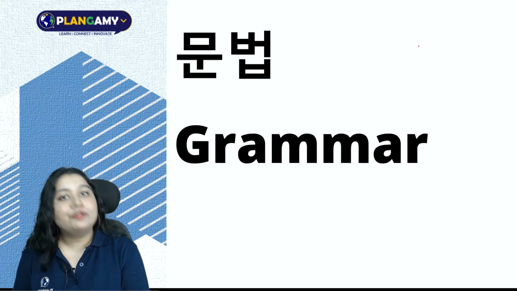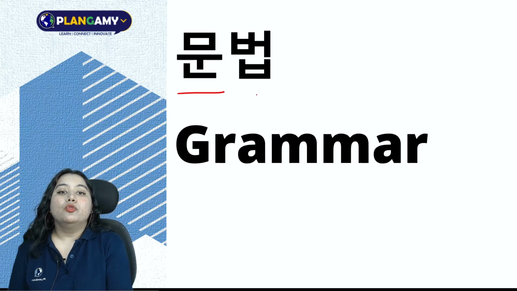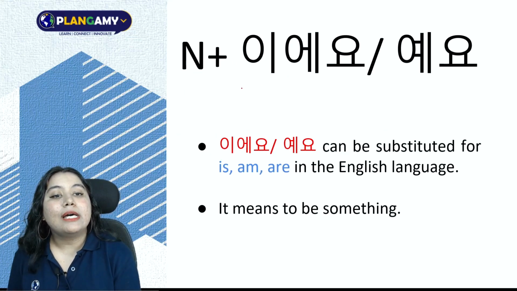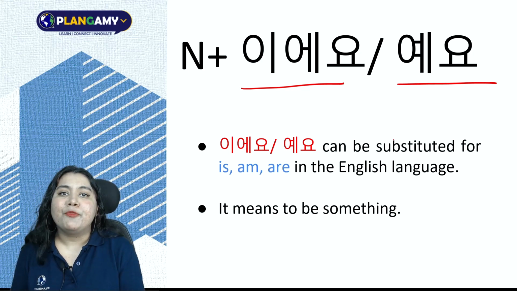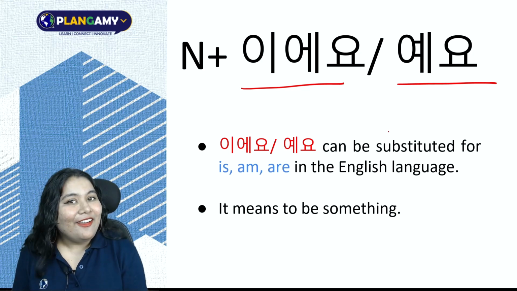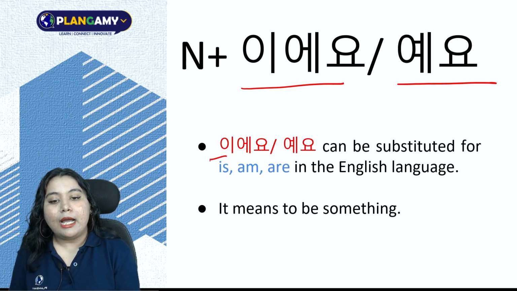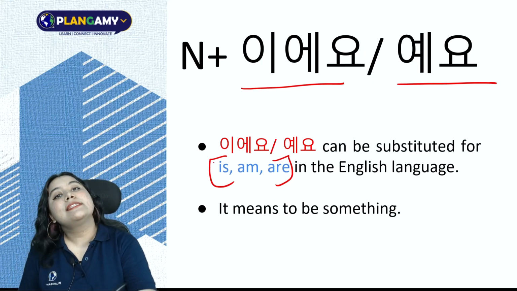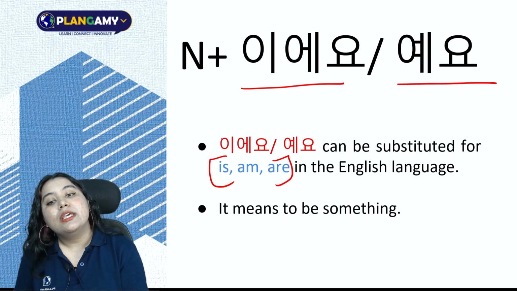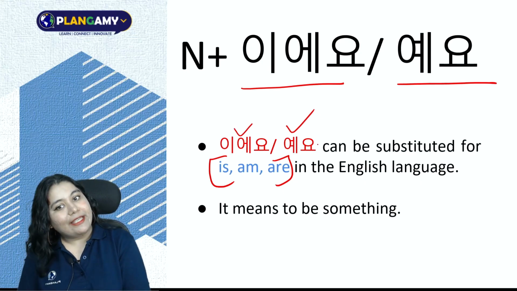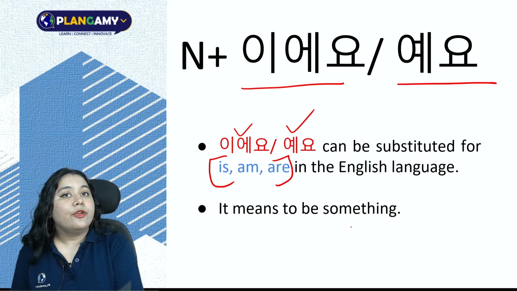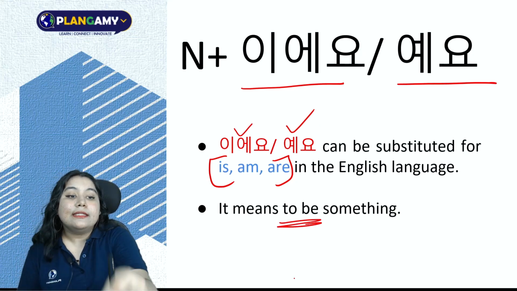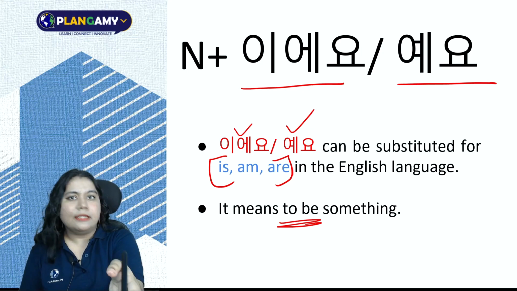We move on to 문법 or grammar. 문법, grammar. Our first grammar for today is noun plus 이에요 and 예요. So what is 이에요 and 예요? 이에요 and 예요 can be substituted by is, am, are in the English language. So wherever you might be using is, am, are in a sentence, you can use 이에요, 예요 for the same cases. So 이에요, 예요 essentially mean to be something. This is that, this is this, that is me, something like that.